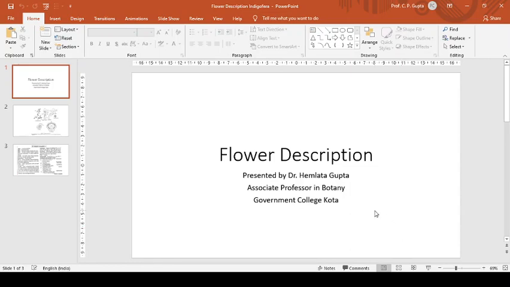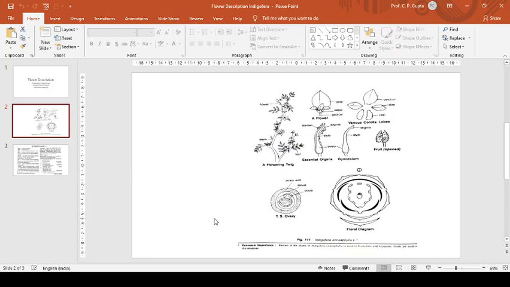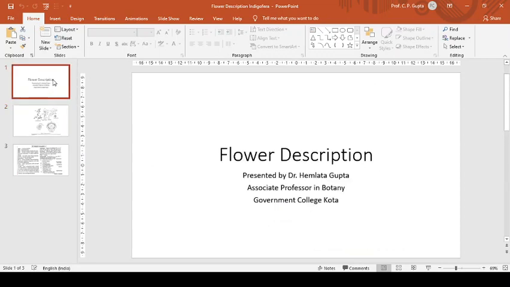In the series of flower descriptions belonging to different families, today we will discuss Indigofera belonging to the family Papilionaceae. Before we start, I would like to state some important things belonging to this family.